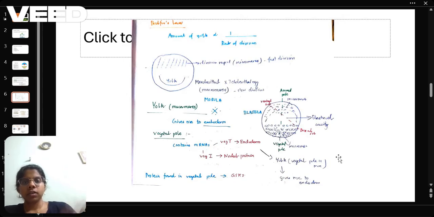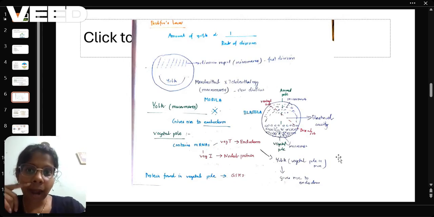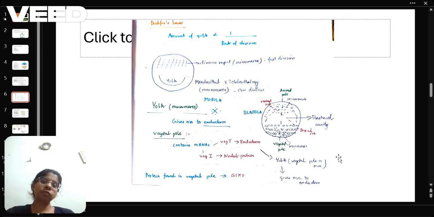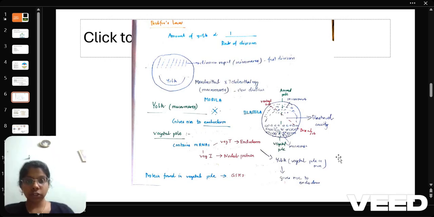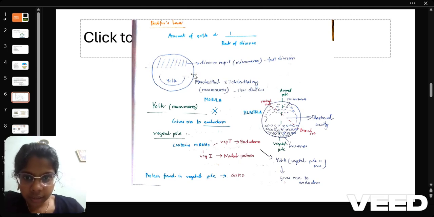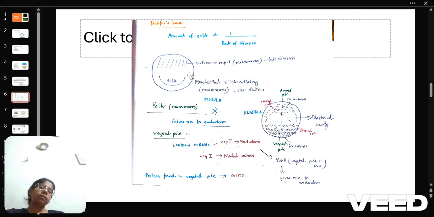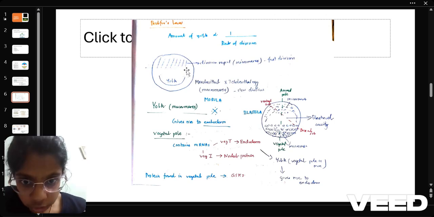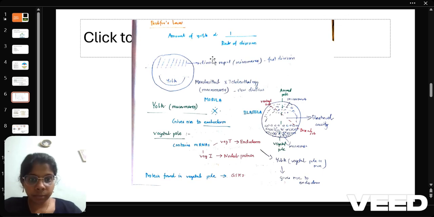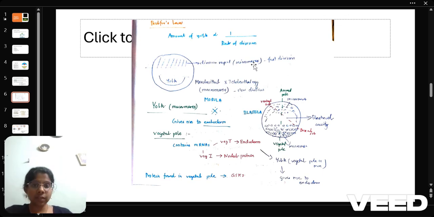Before going further, you have heard about Balfour's law. Here, the amount of yolk is inversely proportional to the rate of division. That is why we have different concentrations of yolk in the animal pole and vegetal pole. If you look at this rounded egg, we have the animal pole and the vegetal pole. You have rapid division in the upper portion, where we have micromeres, and slow division in the lower portion, which has macromeres. The macromeres will eventually form the endoderm, which is also an important point.